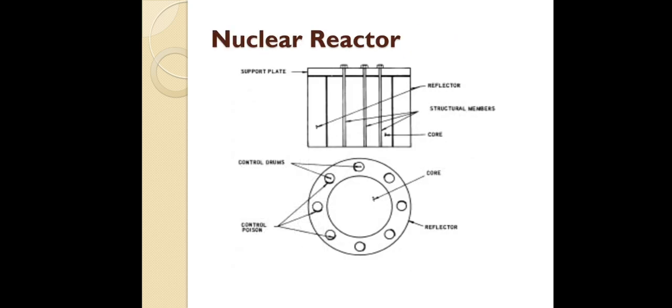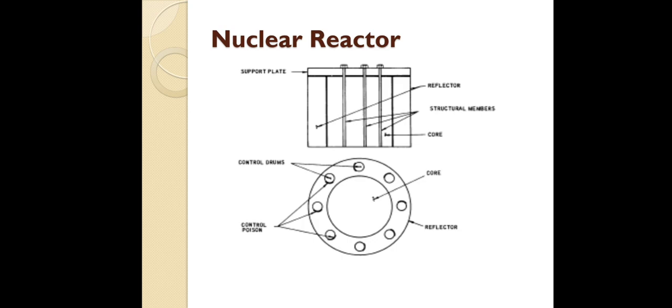So now we want to know what the basic things available in the nuclear reactor are. We are going to discuss them one by one. Here you can see the diagram. We have the support plate, reflector, structural member, and core. So what is the use of these things?